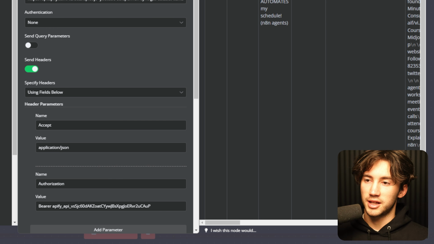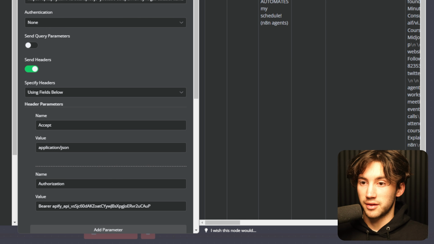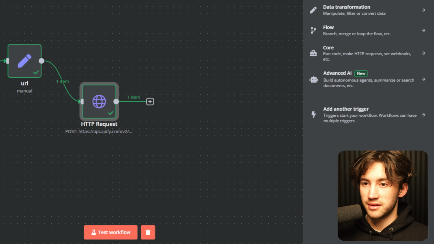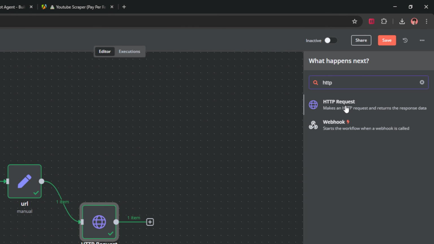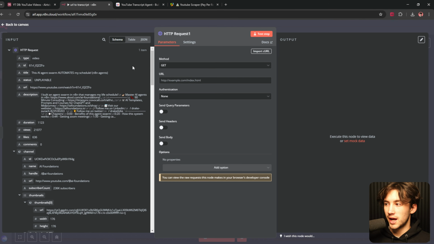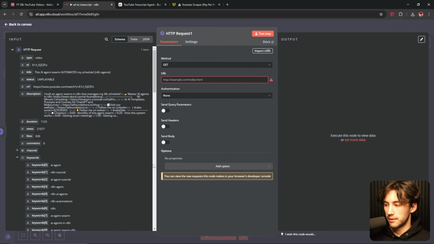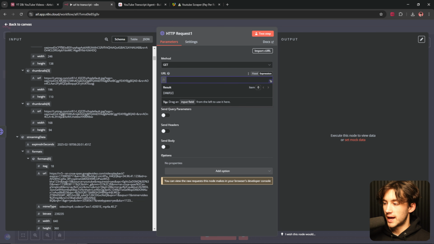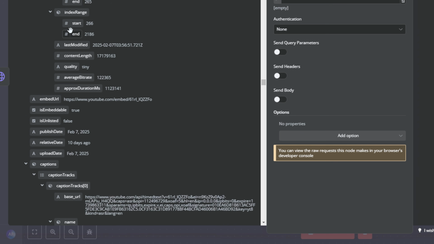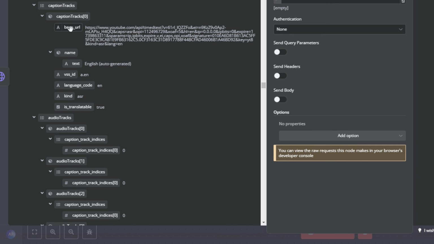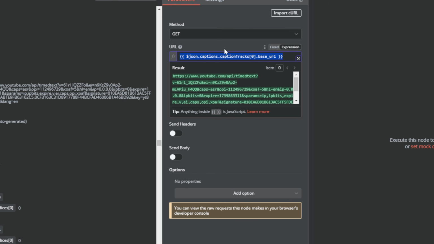What we need to do next is set up a request to get a transcript. So what I can do after this HTTP request right here is select this and do another HTTP request. And this is just going to be a GET request. And where it says URL, we want to pull in a specific point of data. And that specific data we need is all the way down at the bottom. It's going to be under all of the adaptive formats. And what you're looking for is the caption tracks base URL. You can drag and drop that over in URL.